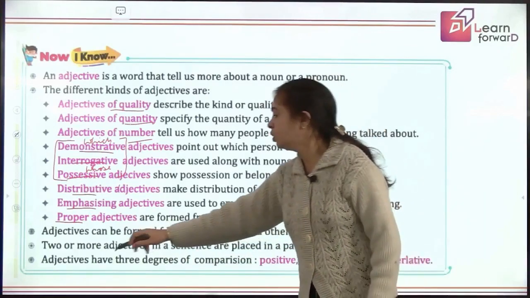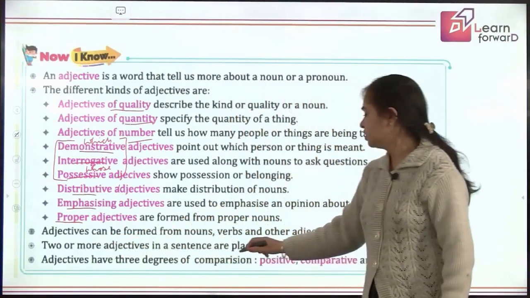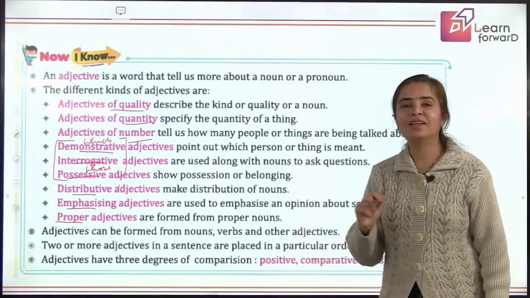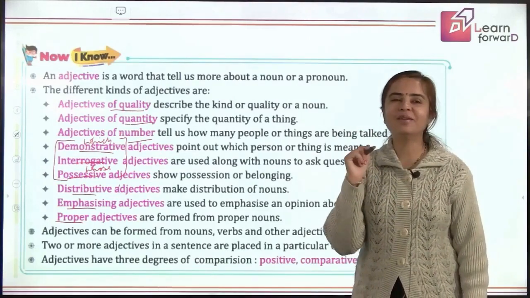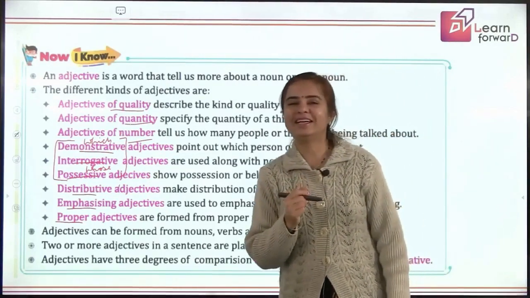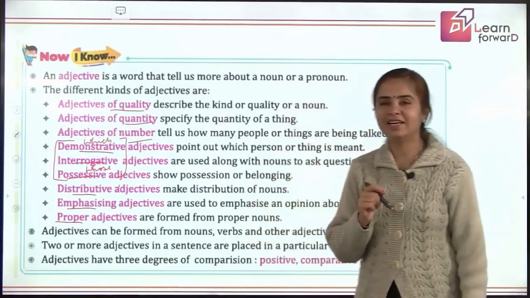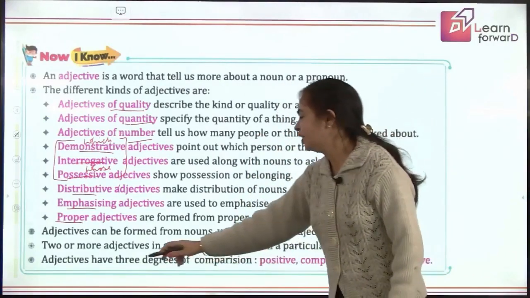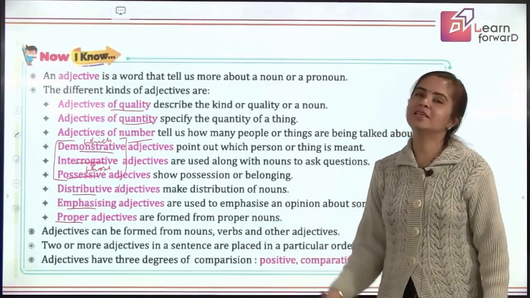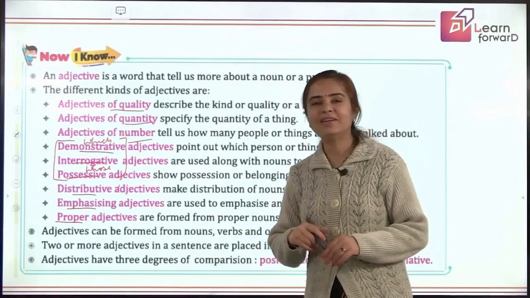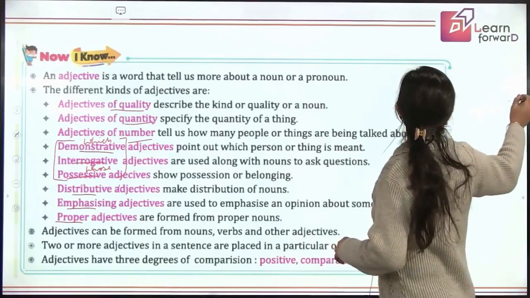Now, we also learnt about two or more adjectives in a sentence. They are placed in a particular order. And what's the acronym? Oh, yes, you are right. That is DOSA-SCOMP. I hope that helped you in learning the order of adjectives. That's brilliant. So, adjectives have 3 degrees of comparison: positive, comparative, and superlative. That was all we learned in this session.